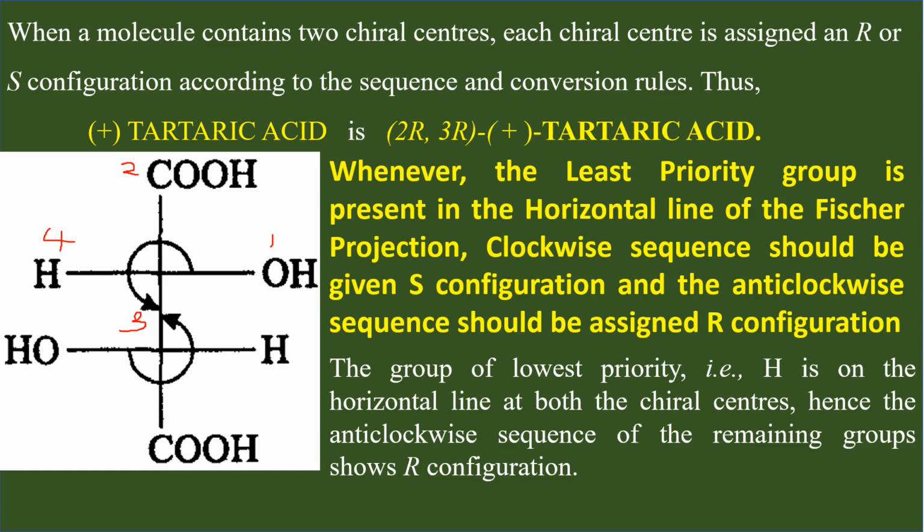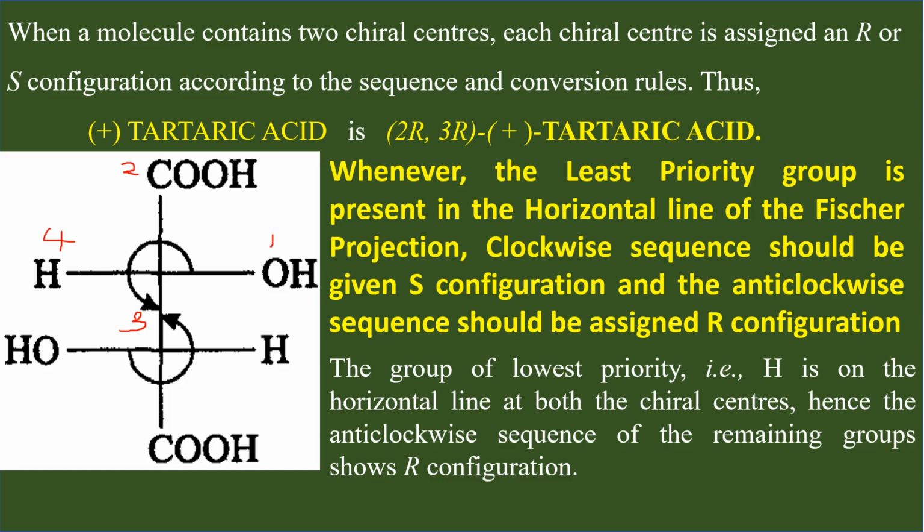For anti-clockwise, the configuration should be given R. For clockwise, the configuration should be given S. This is one important difference that you should note. So whenever the least priority group is present in the horizontal line of the Fischer projection, a clockwise sequence should be given S configuration, but the usual procedure is R.